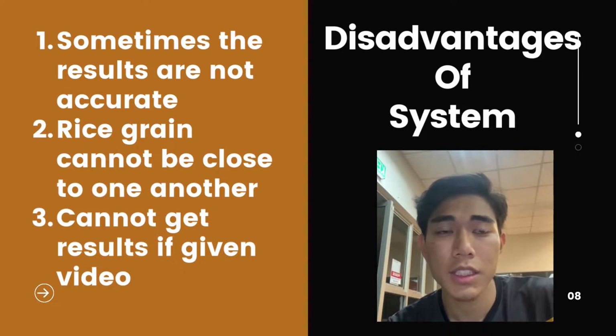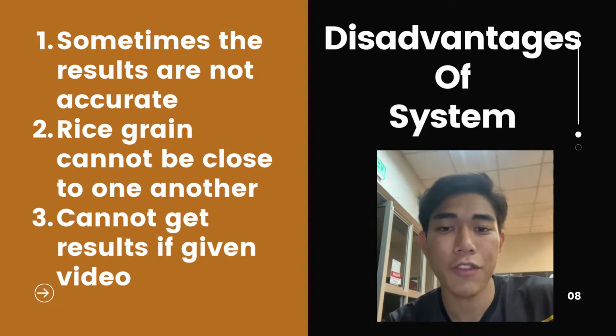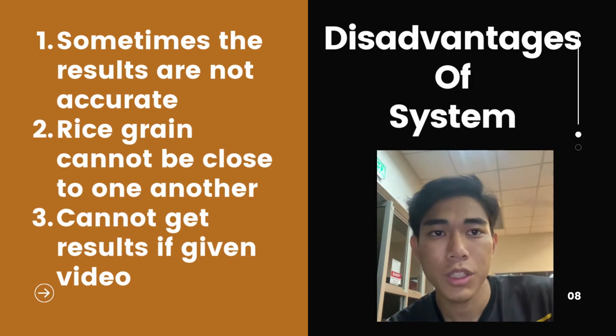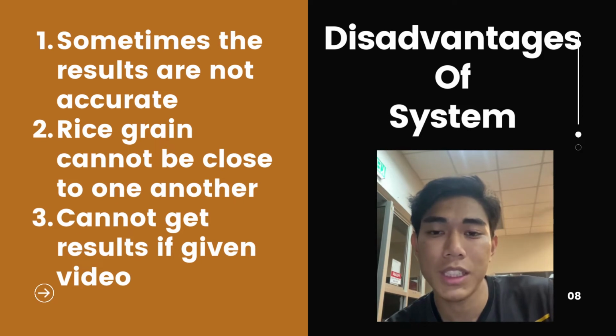Next are the disadvantages of our system. Number 1, sometimes the results that we get from the system are not that accurate. Number 2, rice grains cannot be close to one another when using our system. And number 3, we cannot get results if we are given videos. So the system only accepts images, JPG and PNG.